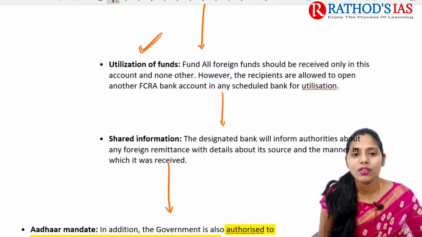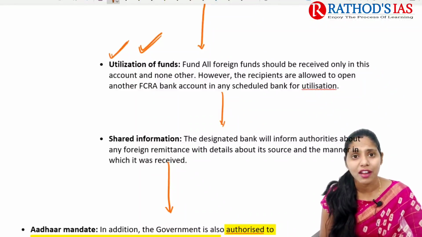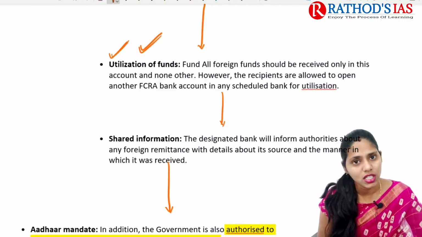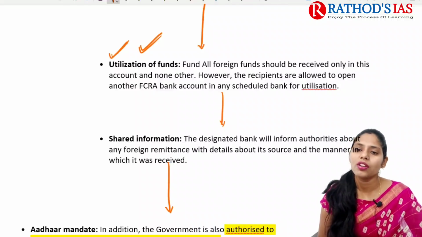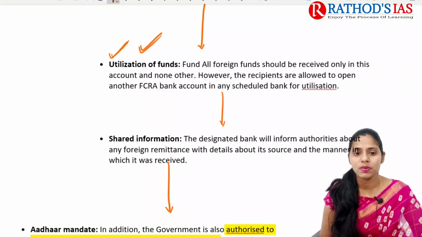So what happens whenever we want to utilize these funds? If you have a bank account in SBI in New Delhi and want to go for another bank account, you can, but only in a scheduled bank, for utilization purpose, not for receiving but only for utilization.